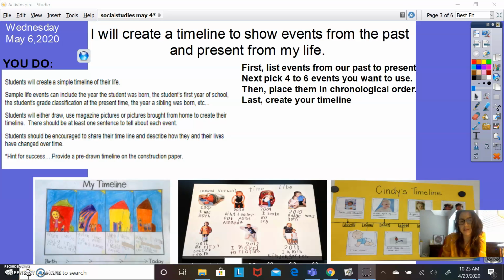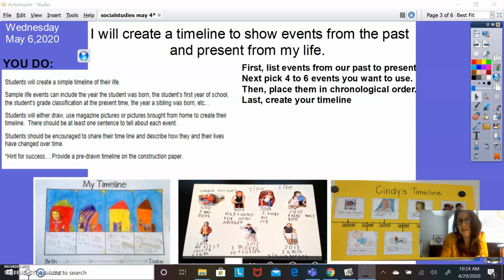When we last talked on Monday, we were talking about how we use the words past, present, and future. We know that present is what is today, what's happening now. And we know that past is before today, like anything that happened yesterday or last week or last year. And when we use the word future, that means after today. So like tomorrow, next week, this summer, maybe this Thanksgiving or Christmas. It's in the future. It has not happened yet.